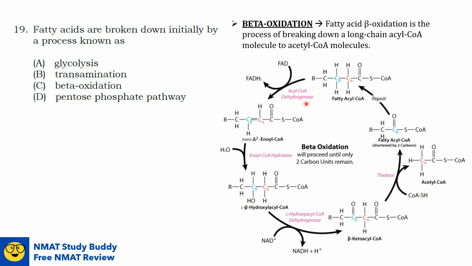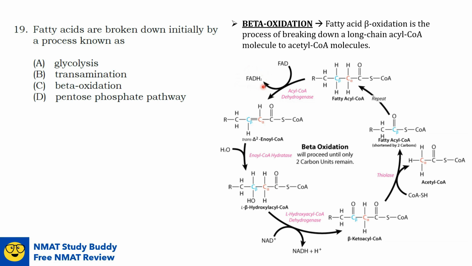This is a cycle, and as you can see, at the end of each beta oxidation cycle, two molecules are formed: acetyl-CoA and an acyl-CoA that is 2 carbons shorter. Additionally, during beta oxidation, NADH and FADH2 are formed.